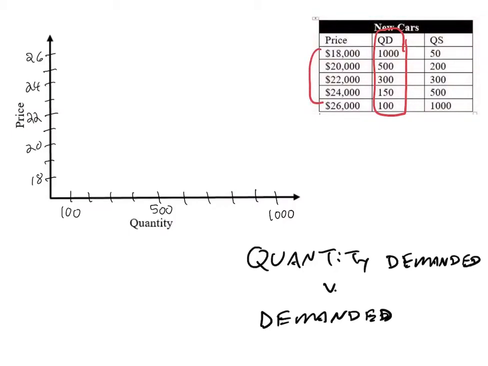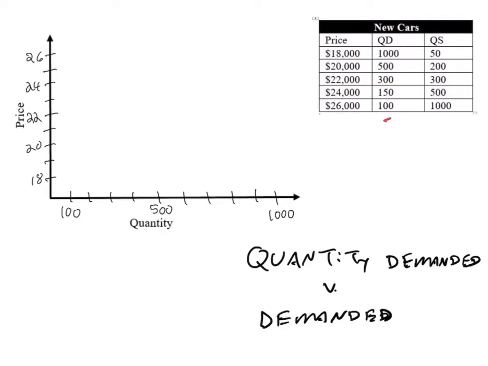So at $18,000, 1,000 people would demand buying a new car, and this is for some mid-level car. At $20,000, 500 people would be willing to demand it. At $22,000, 300 people would be willing to demand it. And then, as we know, the law of demand says as the price goes up, the quantity demanded goes down. So at $26,000, only 100 people demand this car. That's the law of demand. We've studied that before, and that's quantity demanded.